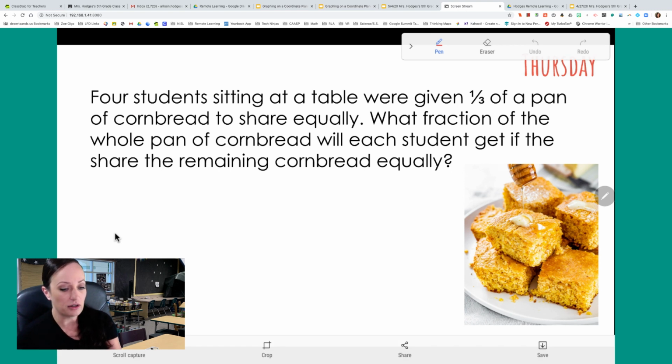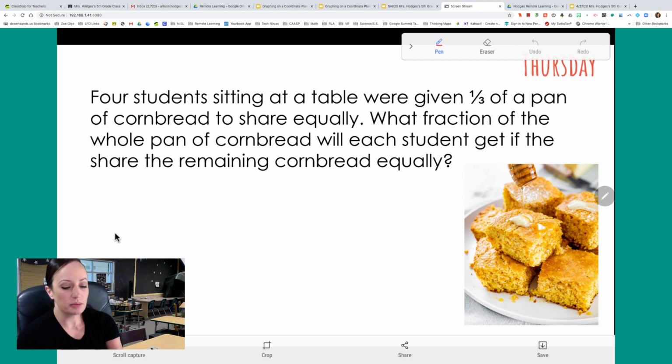So let's go ahead and figure out what the question is, and then we can decide together which strategy we are going to use. It says, 4 students sitting at a table were given 1/3 of a pan of cornbread to share equally. What fraction of the whole pan of cornbread will each student get if they share the remaining cornbread equally?